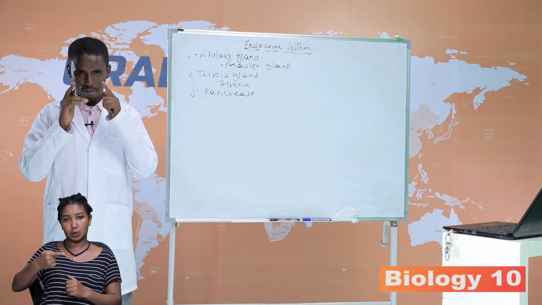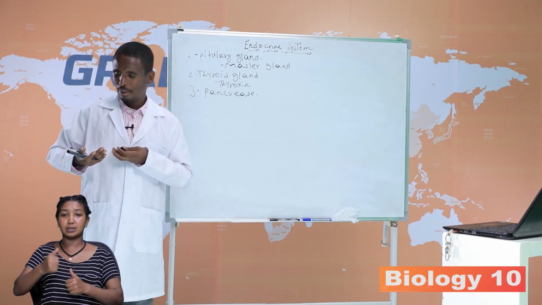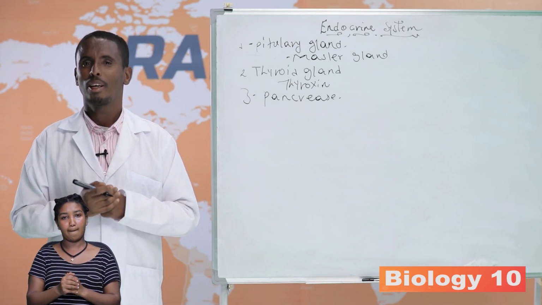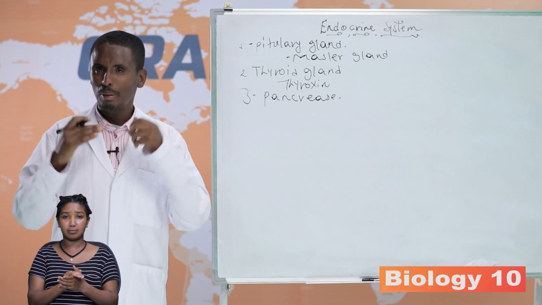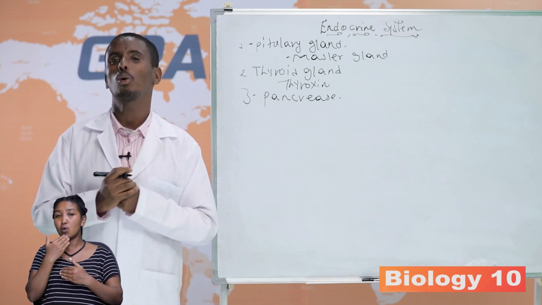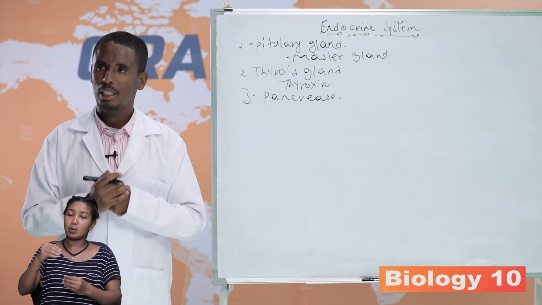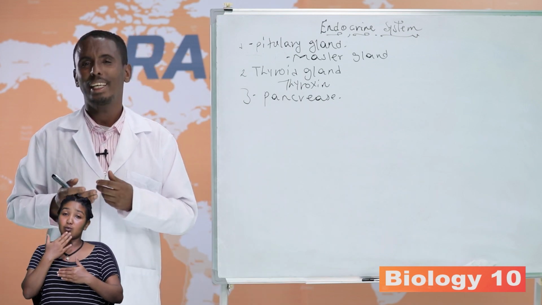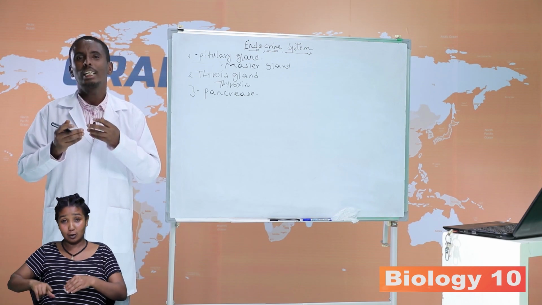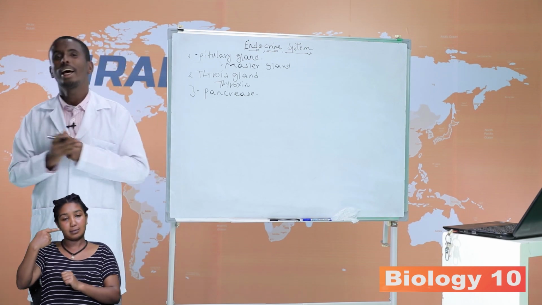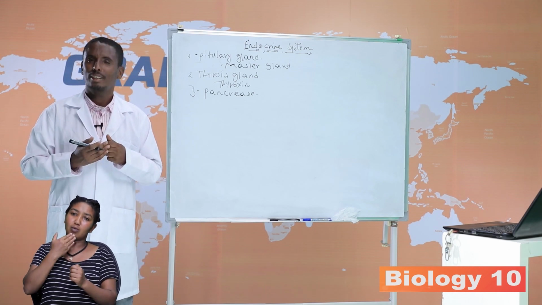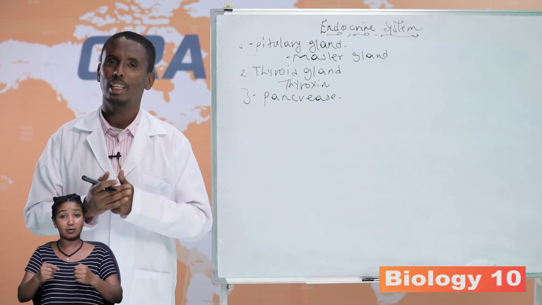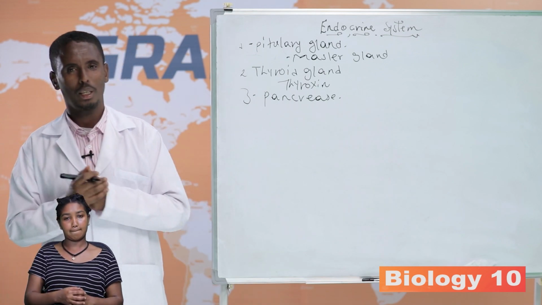glucagon, which is secreted when blood glucose level falls below the ideal range. It increases blood glucose level. The question is how glucagon increases blood glucose level. Glucagon increases blood glucose level by stimulating the liver cells to convert glycogen into glucose and stimulating the conversion of fat and amino acids into glucose. Insulin and glucagon are antagonistic hormones, and this is the role of insulin and glucagon.